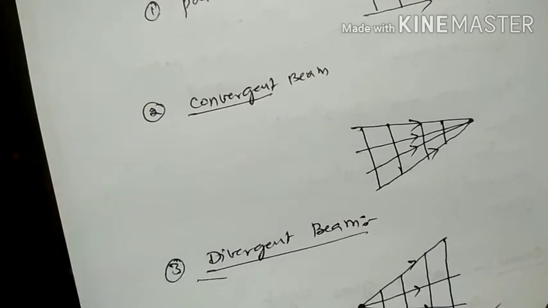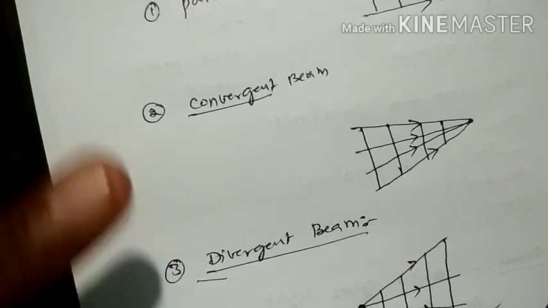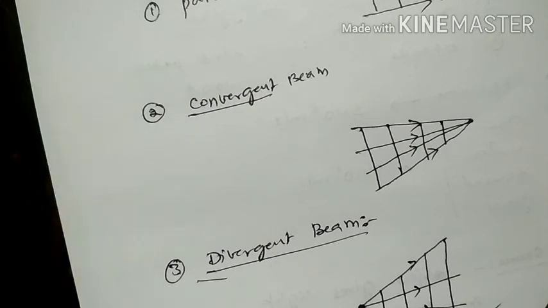Convergent beam means whenever reflection or refraction takes place, the reflected rays or refracted rays will converge to a point. So while going through it, we are able to see it. Next one, parallel beam of light rays.